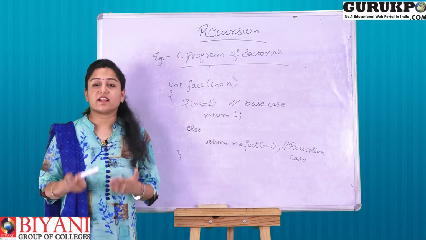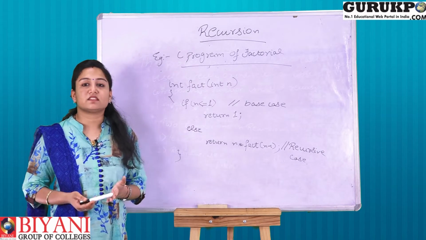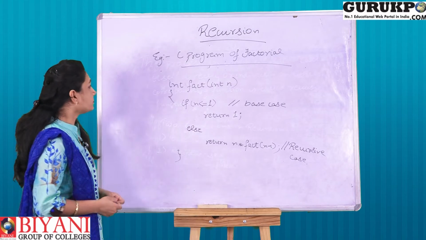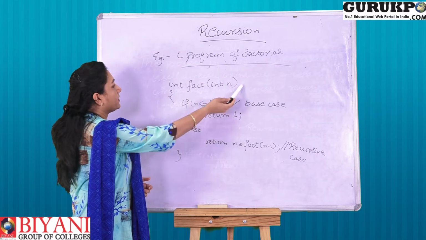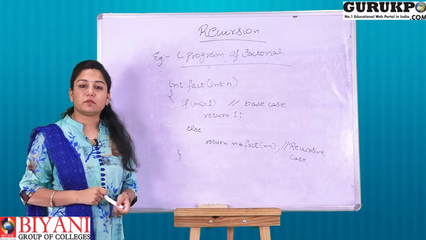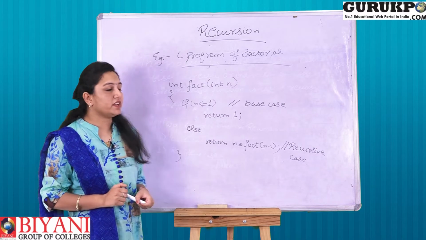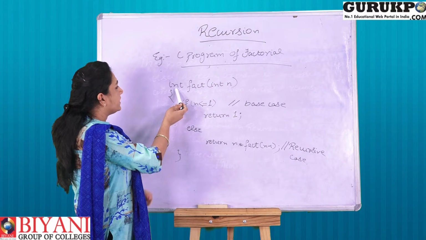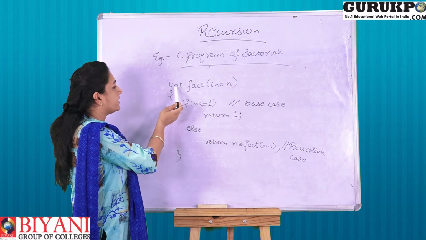Now let's understand these two cases, these two conditions, on the basis of this code. Here we have defined a method called fact to calculate the factorial of an integer. Here we have taken the return type of fact as int.